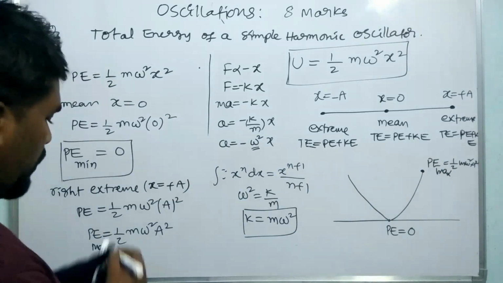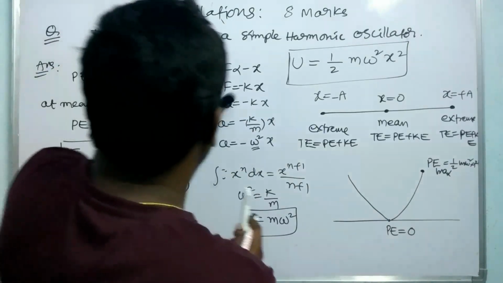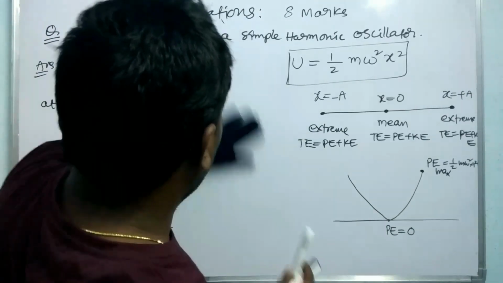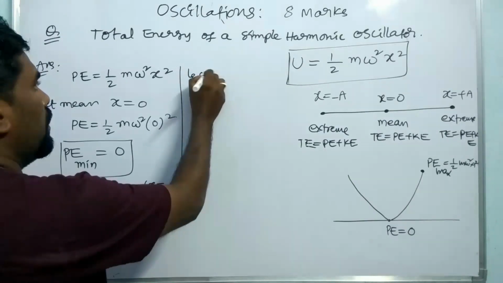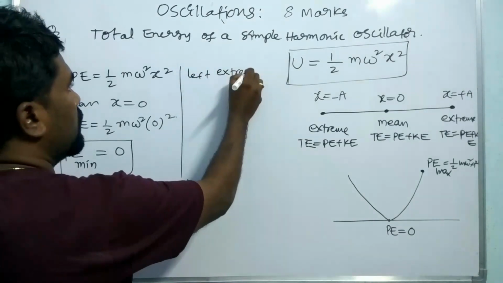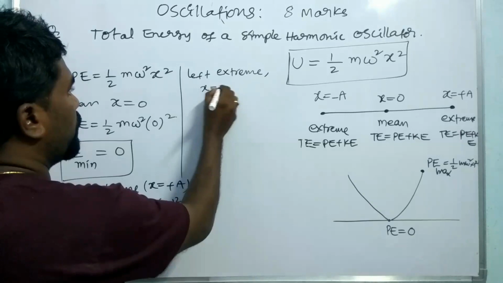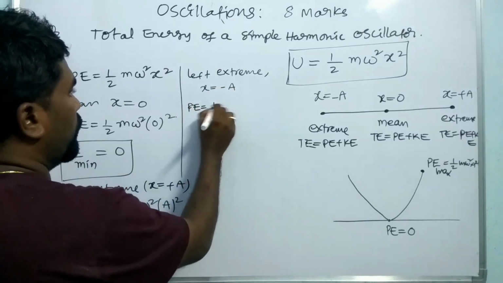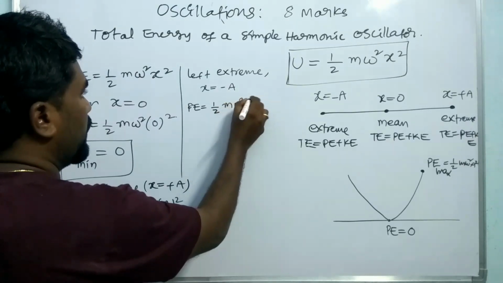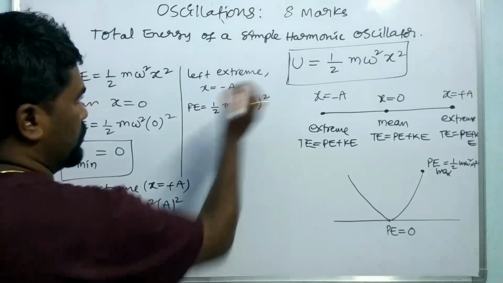Right. Now coming to the left extreme. At the left extreme, x is equal to minus A, where PE is equal to 1 by 2 m omega square, where x is minus A whole square.